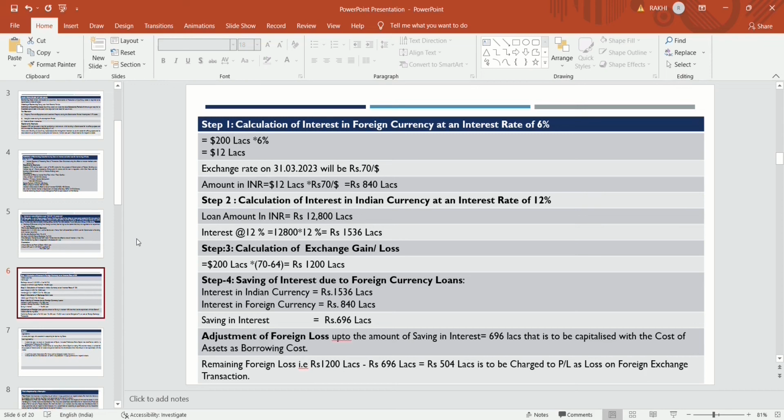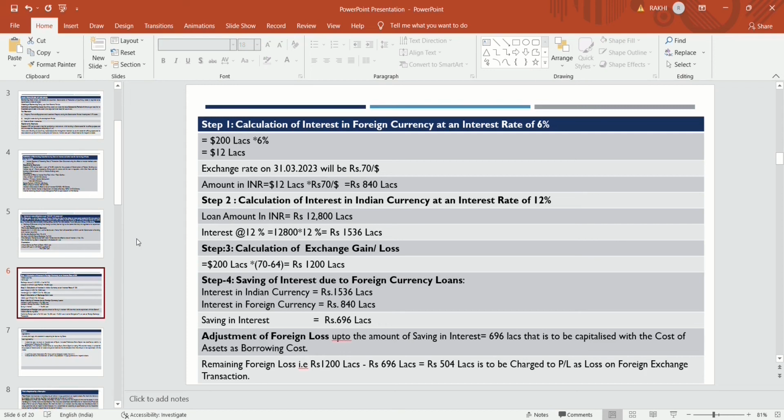In this concept it is said that adjustment of foreign loss means 1200 lakhs is the loss for the company because they have to pay more, due to foreign exchange fluctuation. So that adjustment of foreign loss is up to the amount of saving in interest, that loss is to be adjusted how much interest the company has saved.